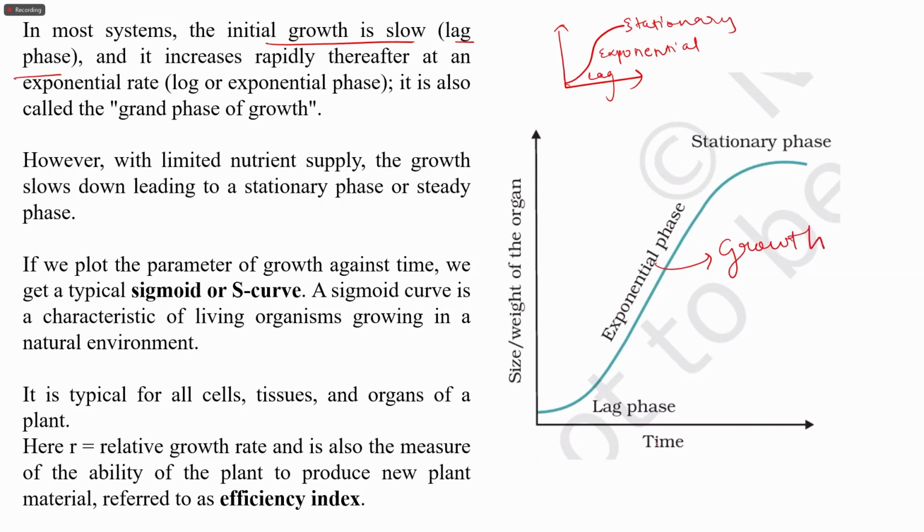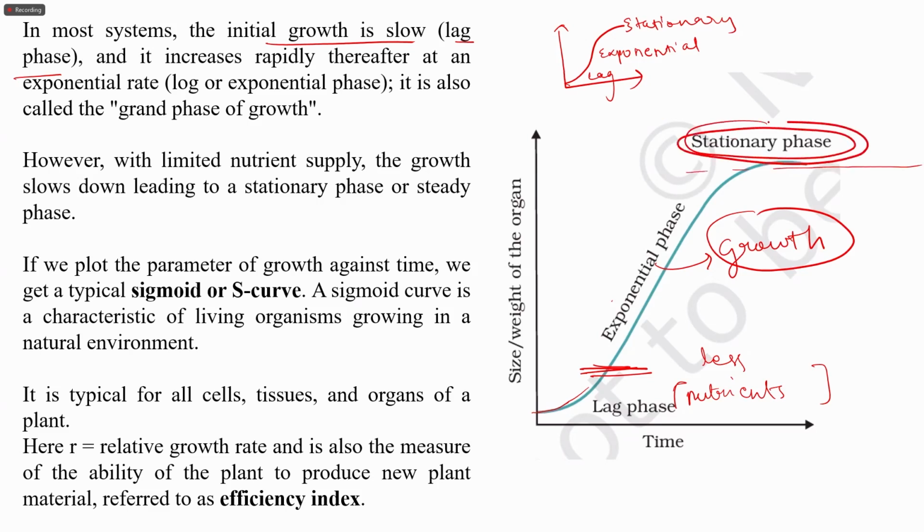In the initial phase, due to less nutrient supply, the growth is slow. But once the number of cells exceeds a limit, it can grow indefinitely, so the growth booms, resulting in the exponential phase. Ultimately, when all the nutrients are consumed by the growing cells, it results in the stationary phase where the growth terminates.